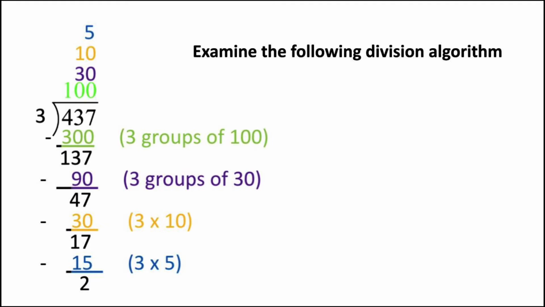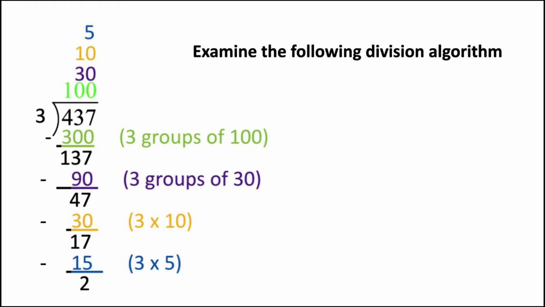If you look at this problem from an abstract perspective, this is a record of what actually happened with the materials. First, we took away from the 437 3 groups of 100, leaving us with 137. Next, we took away 3 groups of 30, which was 90, leaving us with 47. Next, we took away 3 groups of 10, which was 30, leaving us with 17. And finally, we took away 3 groups of 5, which is 15, leaving us with 2. And because we didn't have enough to continue to distribute among the 3 groups, we knew we were finished.